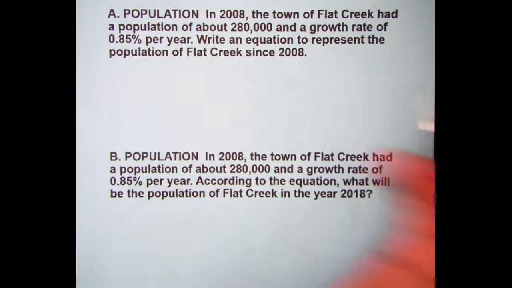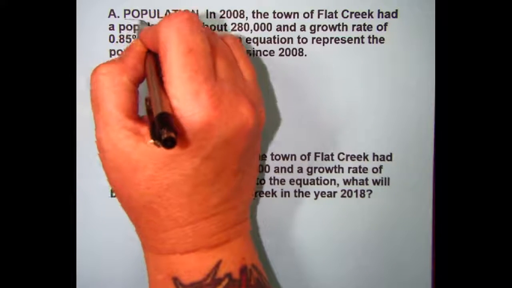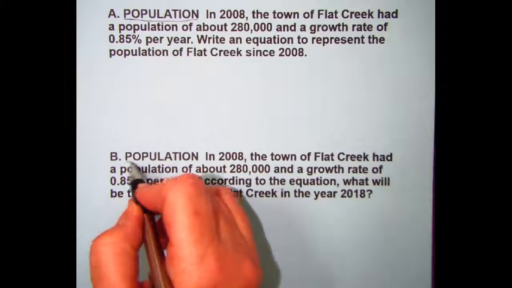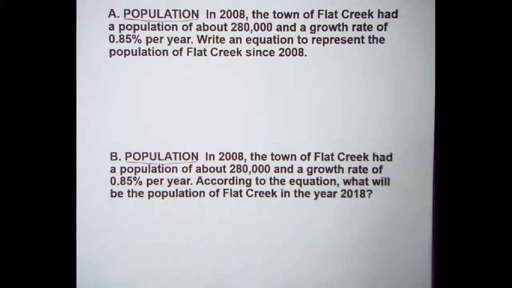Now, if you recall, I said that you'd see a lot of exponential growth problems and decay, but more often growth for population. So let's read what we have here. In 2008, the town of Flat Creek had a population of about 280,000 and a growth rate of 0.85% per year. Write an equation to represent the population of Flat Creek since 2008.